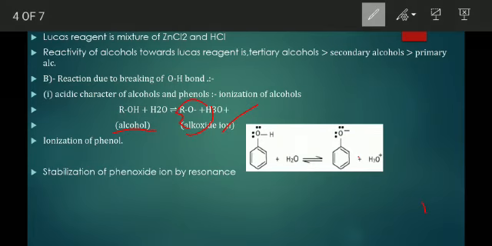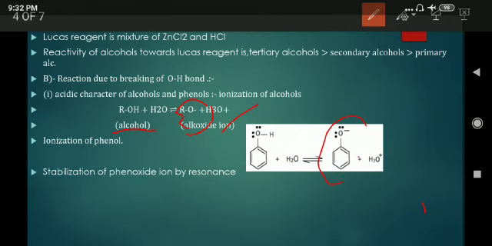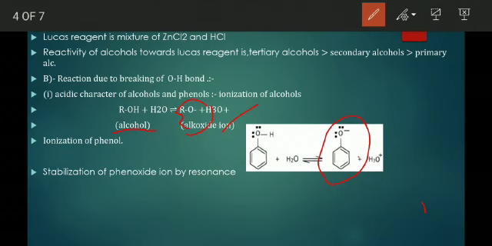Important part: this phenoxide ion is more stable as compared to the alkoxide ion. When we compare the stability of the conjugate bases, suppose alcohol is an acid and phenol is an acid, which one is more acidic? Acidic strength can be decided on the basis of stability of the conjugate base.